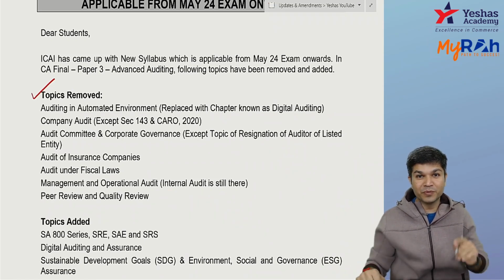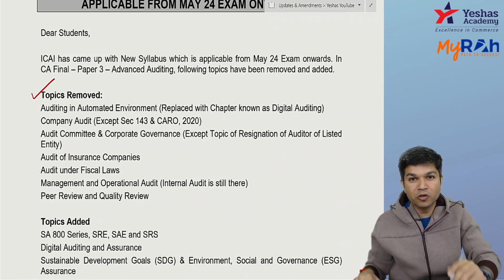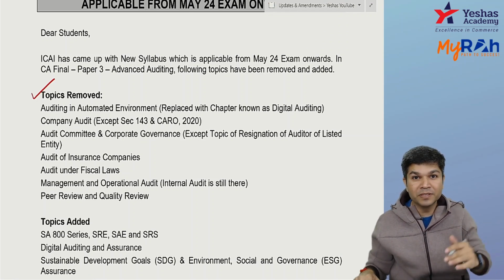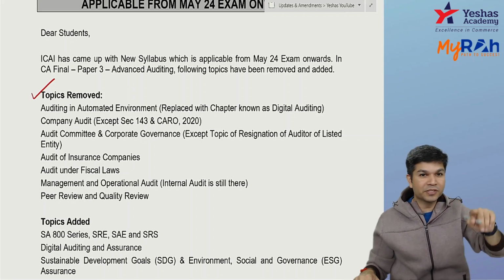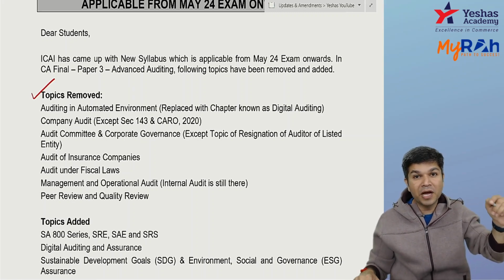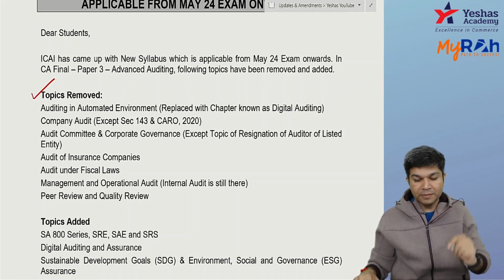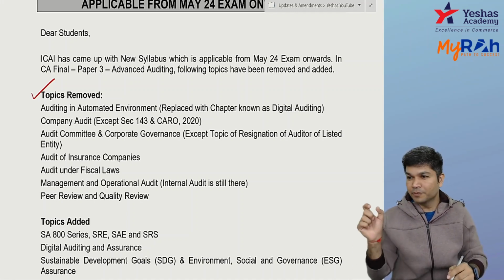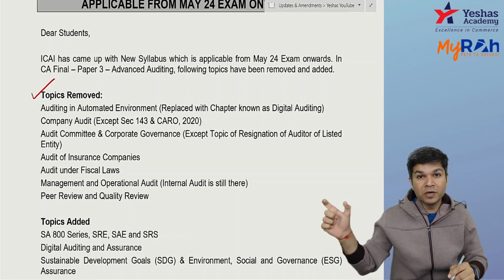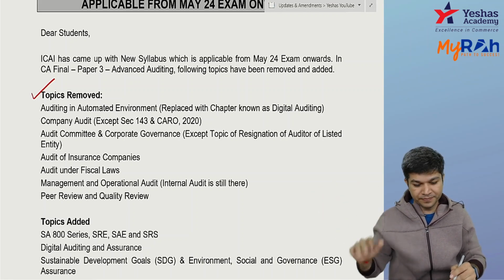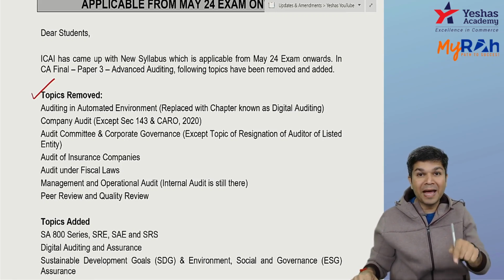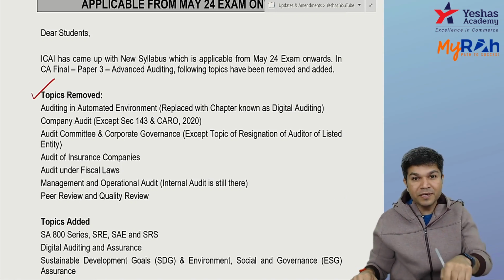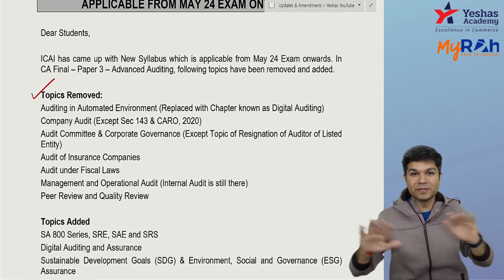So again, which are the topics which have been removed? Auditing in automated environment is removed, and a new chapter, digital auditing and assurance, came. Company audit is removed except your section 143 and your CARO provisions. Audit committee and corporate governance is removed. In that, the provision relating to resignation of auditor of a listed entity still remains. Audit of insurance company gone. Audit under fiscal laws gone. Management and operational audit gone. Internal audit is still there. And peer review and quality review, that chapter is removed.